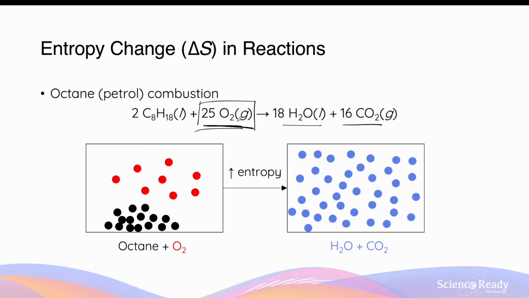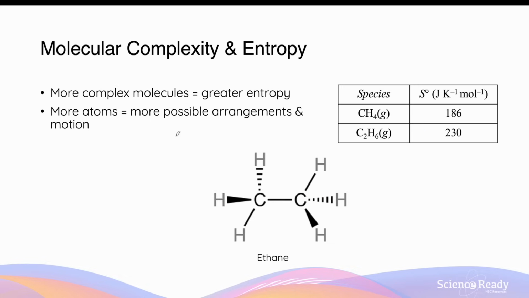In general, for combustion reactions, the entropy generally increases. In addition to the state of matter, the complexity of a molecule or compound also affects its entropy and also the overall entropy of the chemical system. The general rule of thumb is the more complex molecules are, the greater their degree of disorder and entropy.